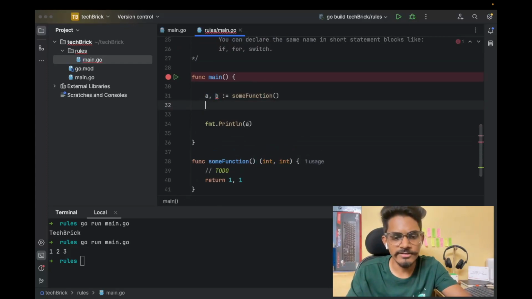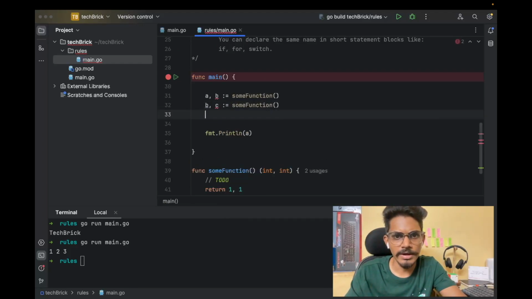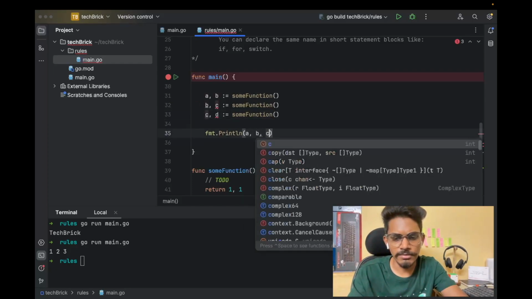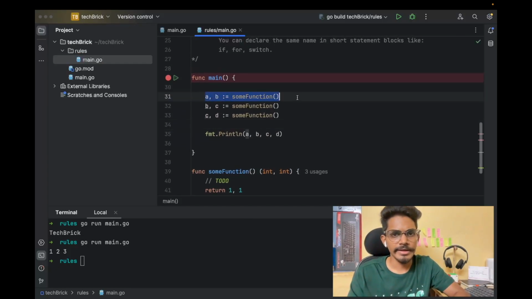So now we will try to understand b comma c is equal to some function, and c comma d is equal to some function. And then simply to remove the errors, we will simply try to print it. So if you understand here, a comma b, here both we are declaring and initializing.